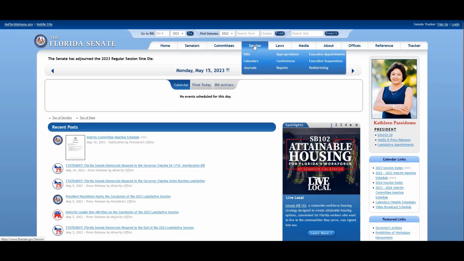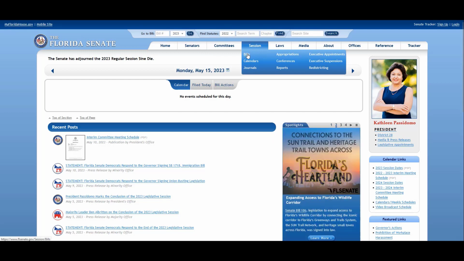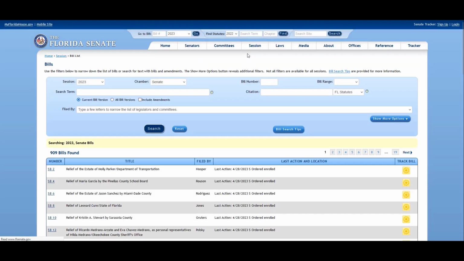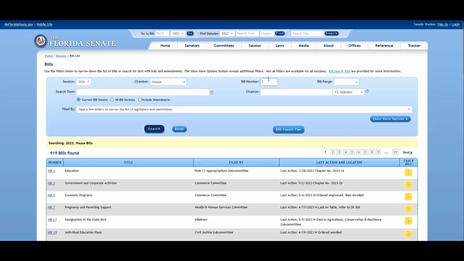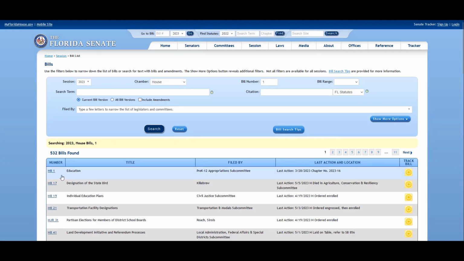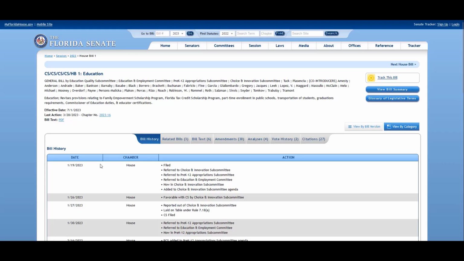And before we leave the Senate's website, I do want to show you what a bill looks like on the Senate site. So I'm going to go to my Sessions tab, click Bill, and we're going to look at the same bill that we looked at on the House's website. I know it was from 2023, I know it was a House bill, so I'm going to choose House, and then I know it was bill number 1. And here I have my bill, House Bill number 1.